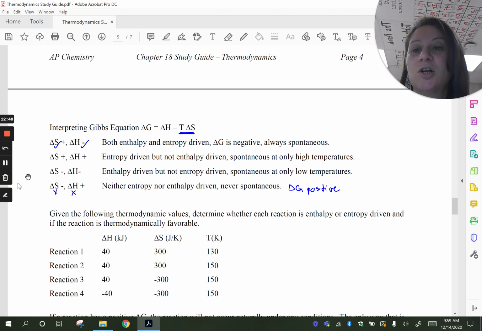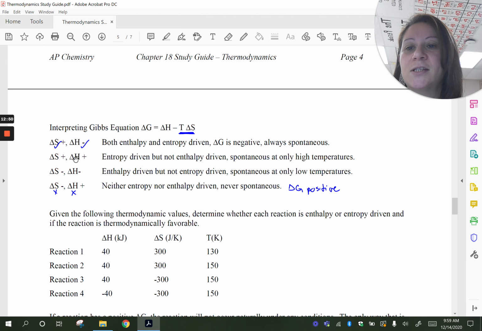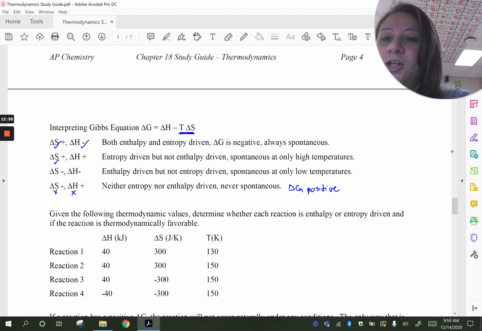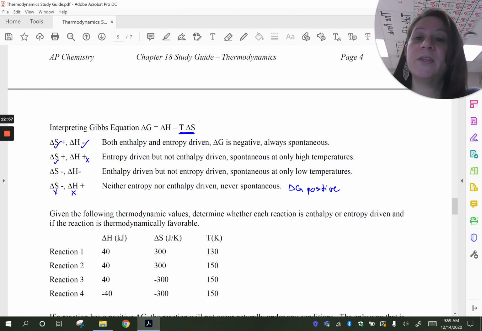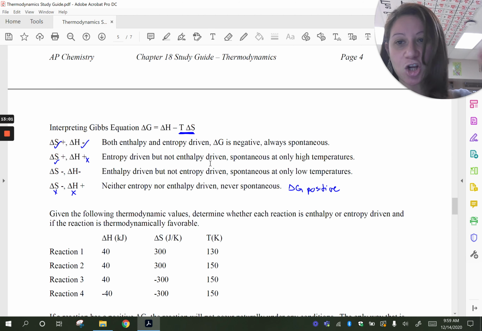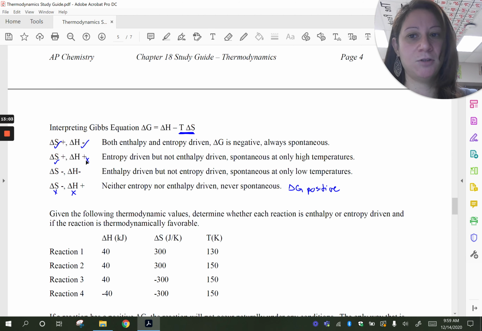Okay, now let's look at when they're both positive or both negative. Let's start with this one. Delta S is positive, that's good. Delta H is positive, that's not good. So this one is entropy driven, but not enthalpy driven. So entropy is saying go, enthalpy is saying nope.